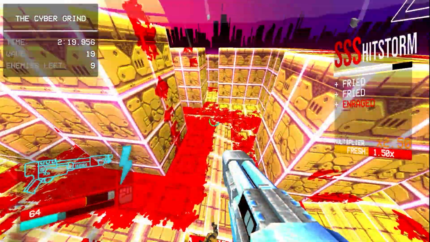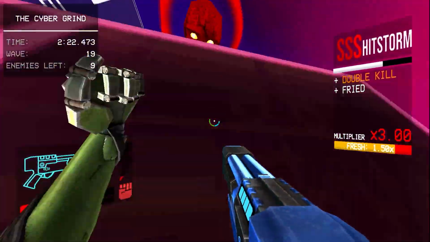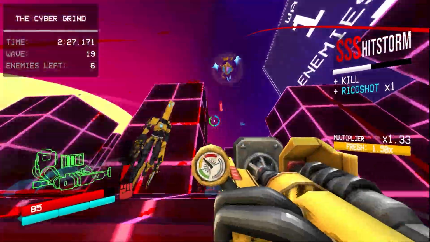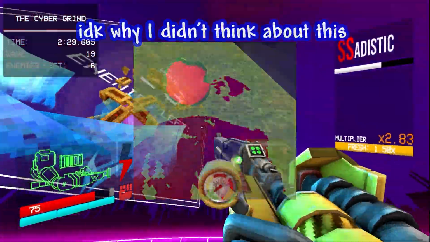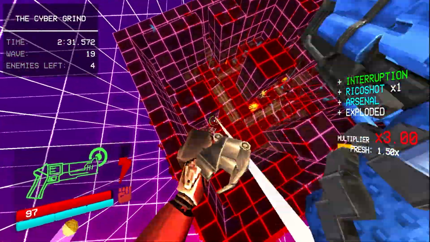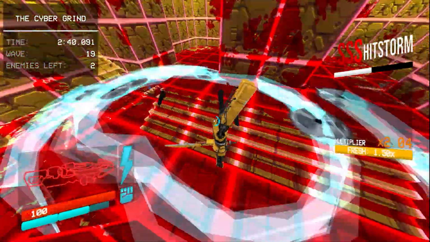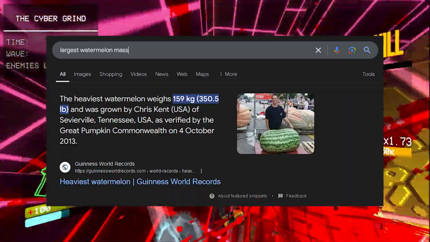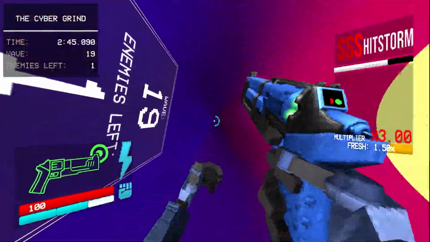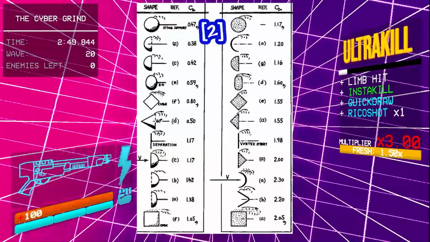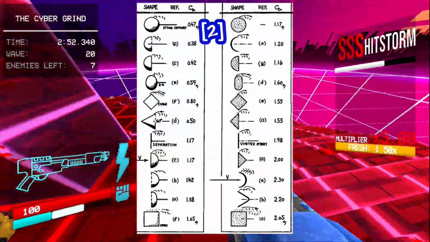We can easily calculate the surface area of the watermelon. Next, we need its mass. Assuming the watermelon's rind has a negligible thickness, assume the density of the entire watermelon is 0.64 grams per cubic centimeter. This results in a watermelon with a mass of 135.3 kilograms, which fortunately does not beat the world record, but it's still massive. But next, we need to find the drag coefficient, which cannot be calculated easily. Using this image, I'll just assume that its drag coefficient is 1.38.